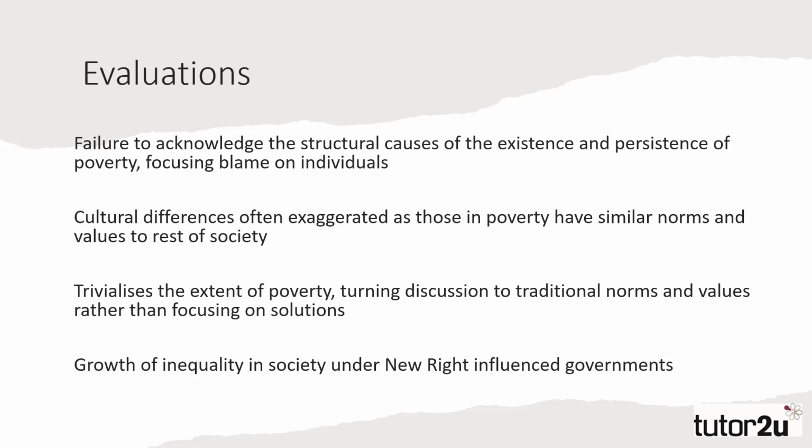Furthermore, the new right suggestion of subcultural norms and values and a culture of poverty has been exaggerated according to critics. Coates and Silburn suggested that individuals are often resigned to poverty, but that their aspirations are not to survive on handouts, as both Marsland and Murray suggest.